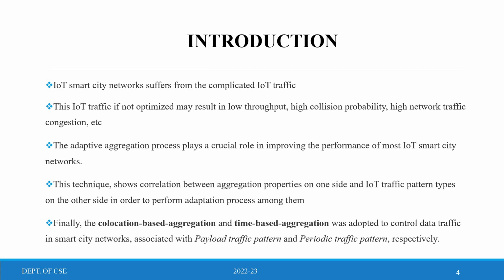This technique shows the correlation between aggregation properties on one side and the IoT traffic patterns on the other side in order to perform an adaptation process among them.